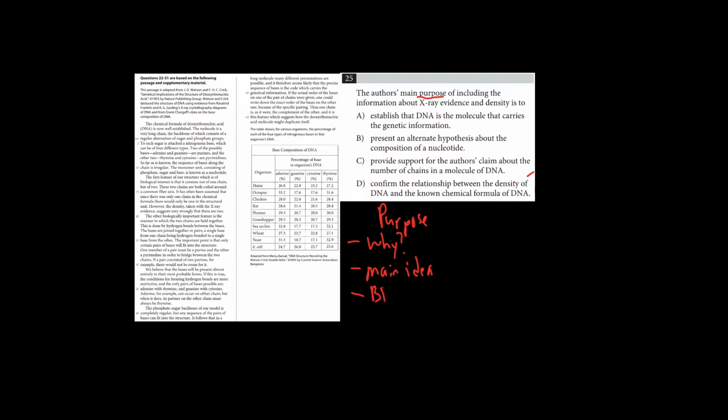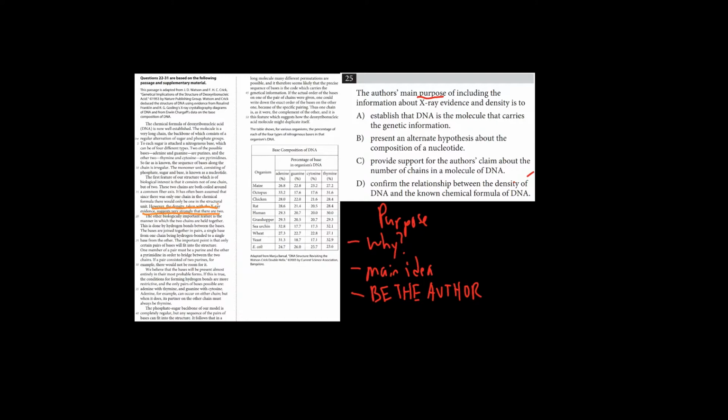In that case, we kind of want to emulate the author. We want to pretend we are the author, and why would we write a certain thing in the passage? So let's consider those things, and first we have to identify where that information is, which is right at the end of this second paragraph. It says, however, the density taken with X-ray evidence suggests very strongly that there are two.